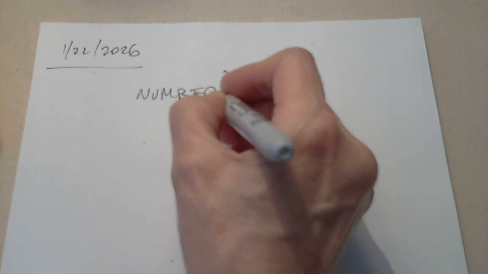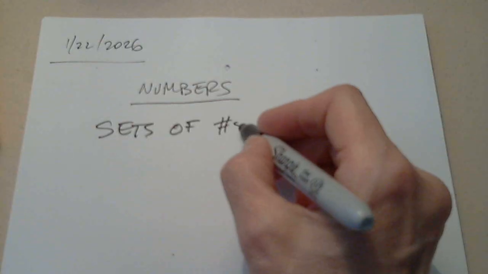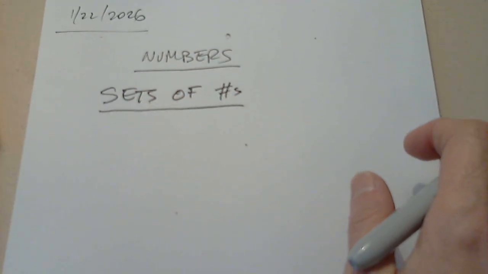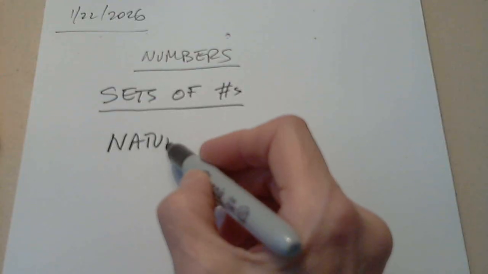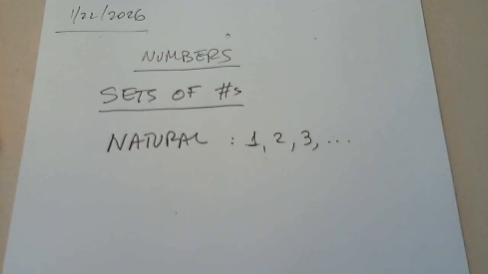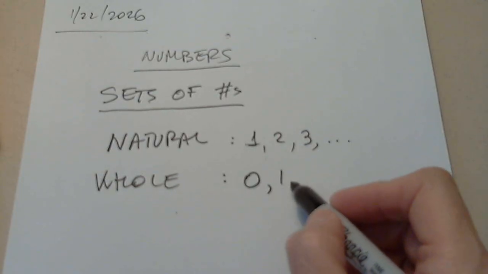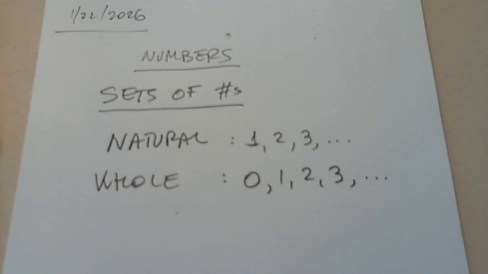First, let's talk about numbers. We have something called sets. They're sets of numbers. One set of numbers is called natural. The natural set of numbers starts with 1, 2, 3, ... The whole numbers, they start with 0. ... Exactly 3 dots.